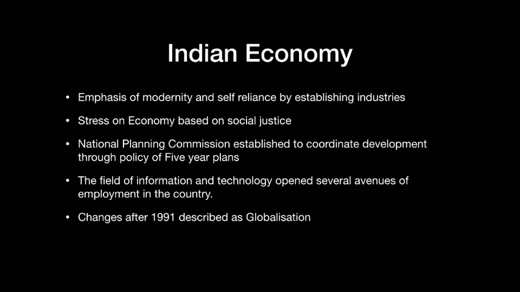from the year 1951 to 2014. Prime Minister is the ex officio chairman of the Planning Commission. The 12th plan completed its term in March 2017. The Planning Commission has been dissolved by the Narendra Modi government and has been replaced by Niti Aayog from the year 2015. The field of information and technology opened several avenues of employment in the country. Changes after 1991 are described as globalization.